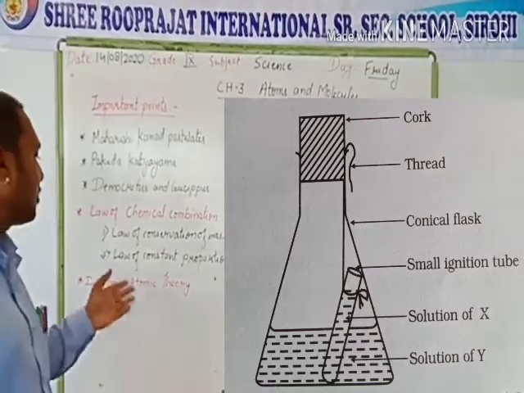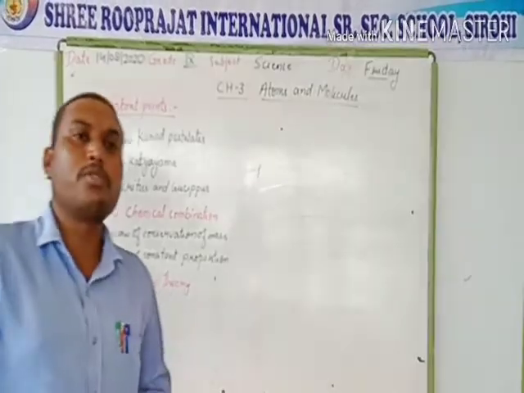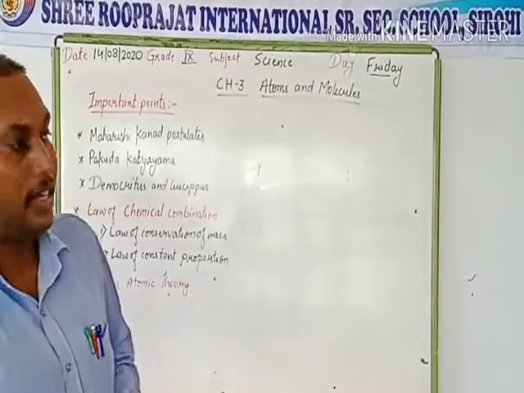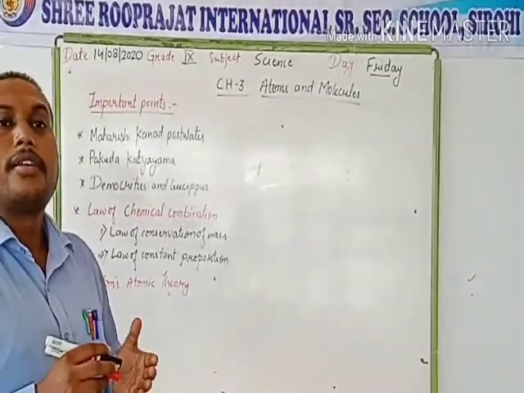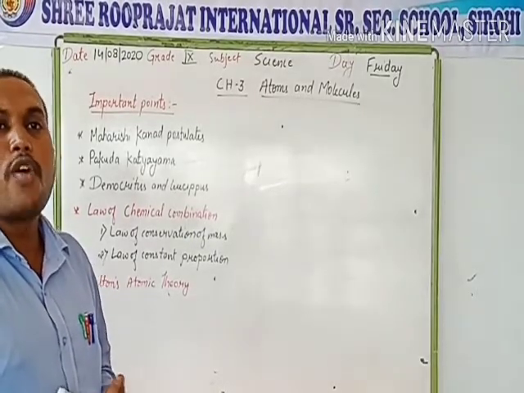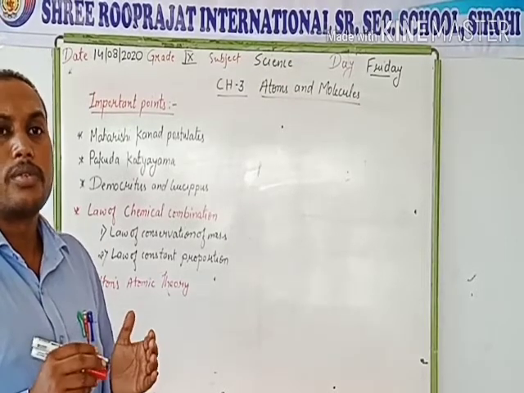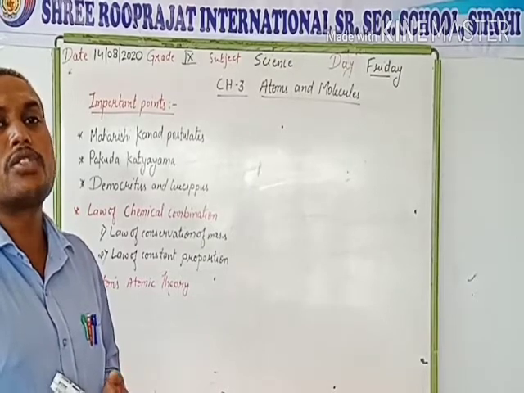Next, the second concept is the law of constant proportion. The law of constant proportion was given by Proust. This law says that substances combine together to form a compound in a fixed ratio. Their ratio of combination is always fixed and it has a constant proportion.